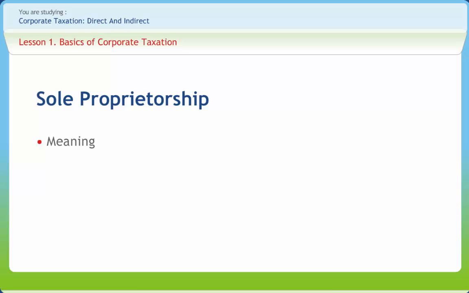A sole proprietorship, also known as a sole trader or simply proprietorship, is a type of business entity which is owned and run by one individual and where there is no legal distinction between the owner and the business. All profits and all losses accrue to the owner. All assets of the business are owned by the proprietor and all debts of the business are the proprietor's.